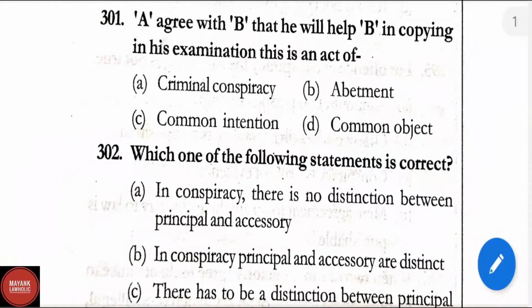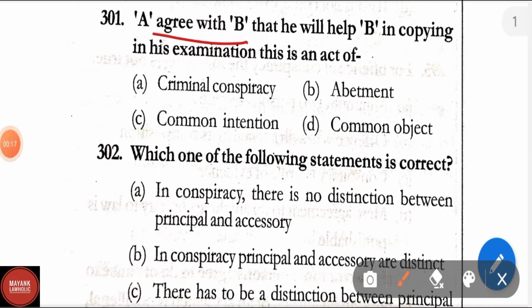Question number 301. A agrees with B that he will help B in copying in his examination. This is an act of: A, criminal conspiracy; B, abetment; C, common intention; D, common object. Here the correct answer is criminal conspiracy.